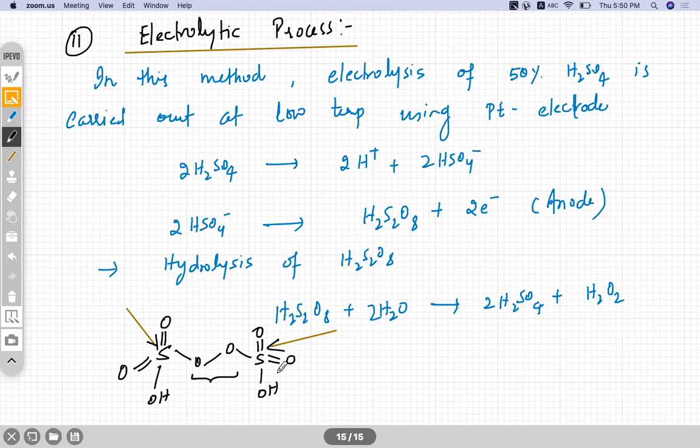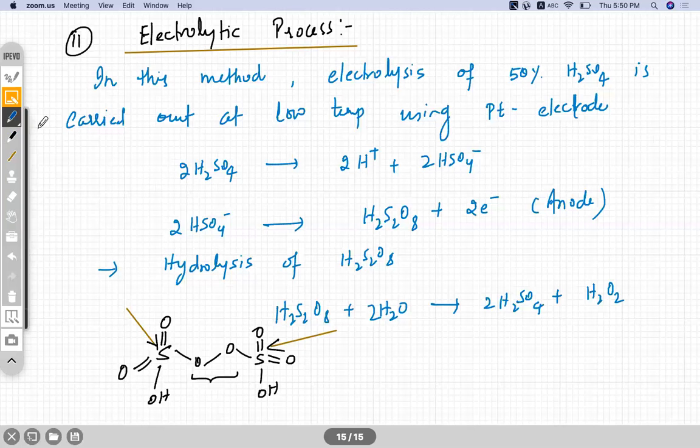Yes, the oxidation state is +6 on both sulfur atoms. We have discussed these things in redox. It's not minus, it's +6. Yeah, no doubt in this.